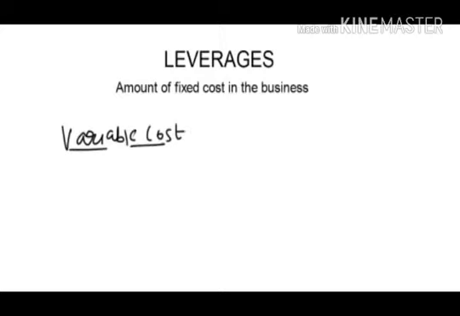Variable cost tends to vary with your sales activity. If your sales increase, variable cost will also increase. If your sales decrease, variable cost will also decrease. Now the example of variable cost can be raw material, and another can be wages. If you are producing more units, you will consume more raw material and you have to pay more wages to your laborers. So your raw materials and wages cost will also rise.